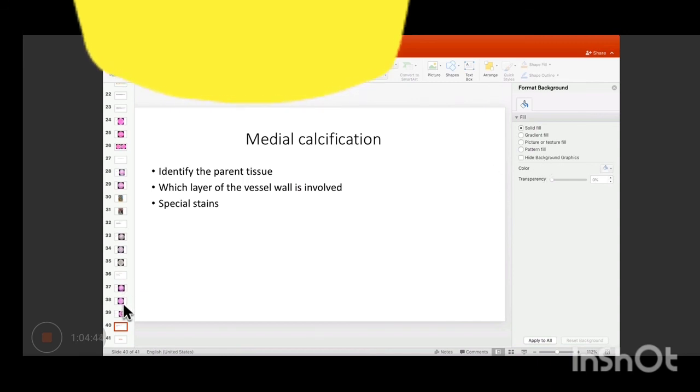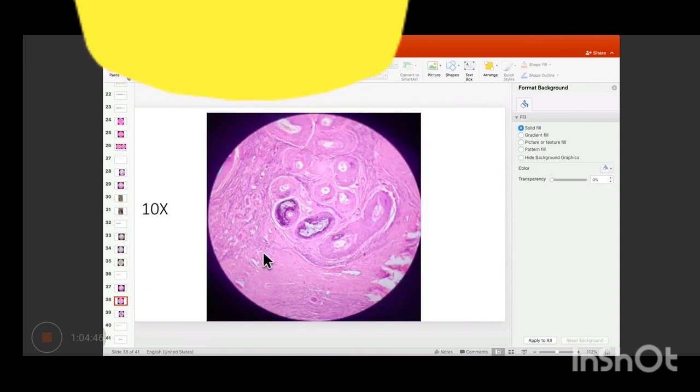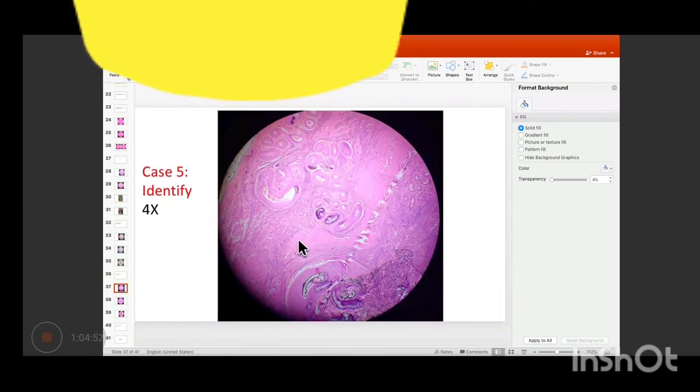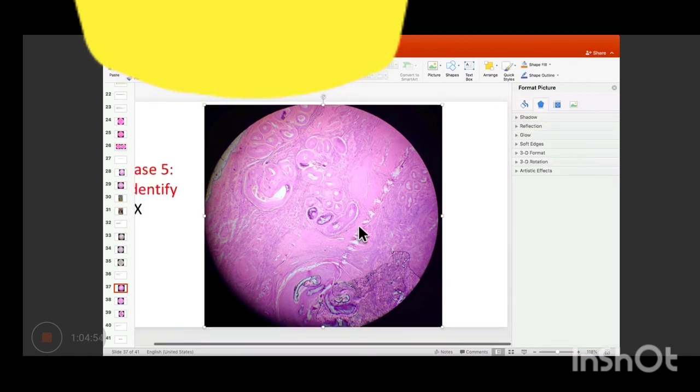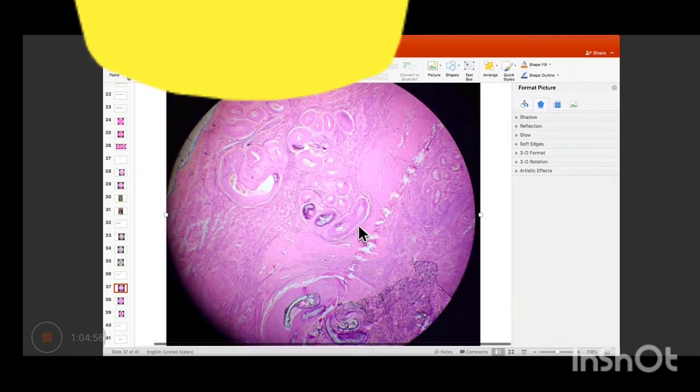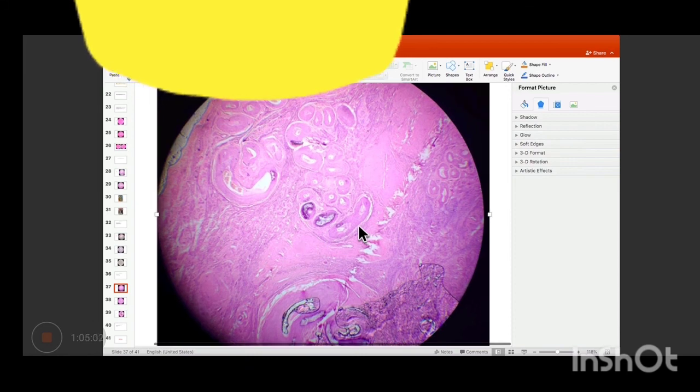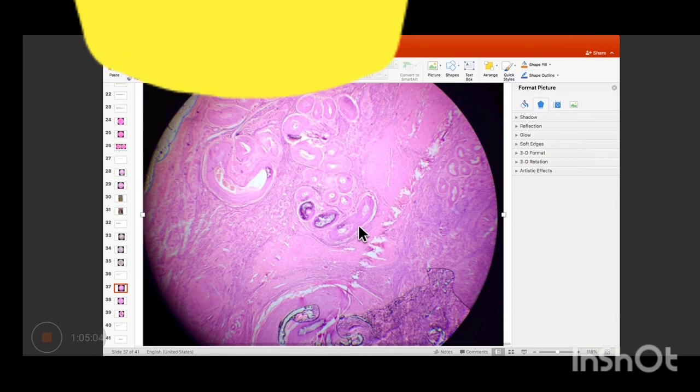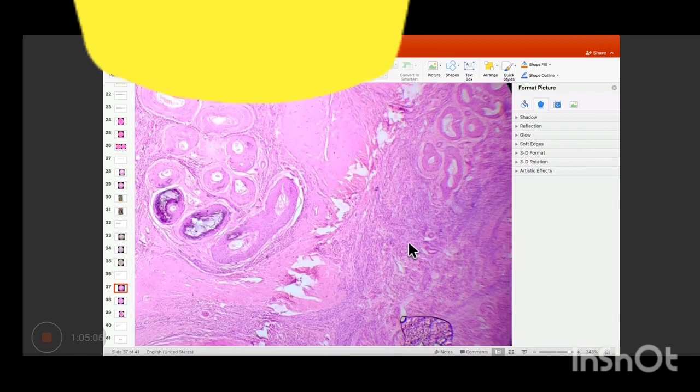Okay, lastly, what is the parent tissue? Yeah, so the parent tissue that we have here is uterus, particularly myometrium. These are all smooth muscle fibers. Okay, the picture is a bit hazy here and इसमें zoom out नहीं कर पा रही हूँ, but like all these are all smooth muscle fibers. Here you can make it out. ये सारे ऐसे spindled out जो cells हैं, these are all smooth muscles. So this is actually myometrium of the uterus. So muscular arteries are normally found in myometrium of the uterus.